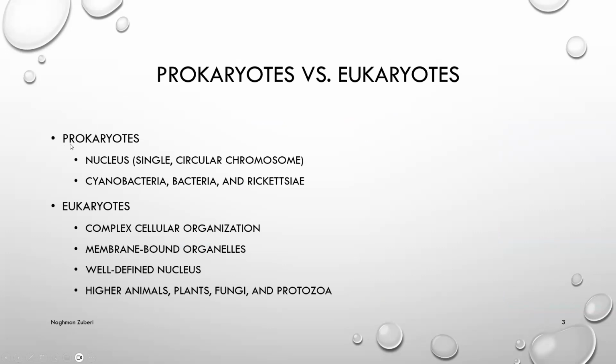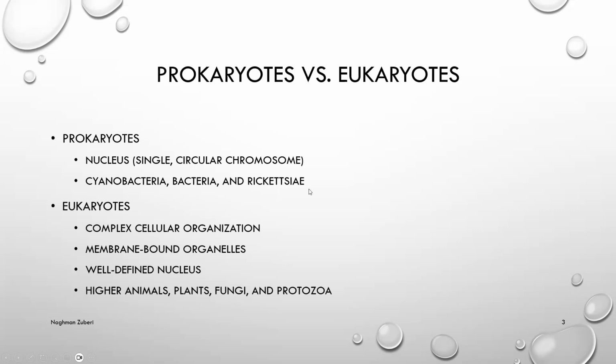Prokaryotes, unicellular animals, or even like we can say that bacteria, they have a nucleus, which is basically a single circular chromosome, not actually a nucleus, but the centrally placed genetic material.